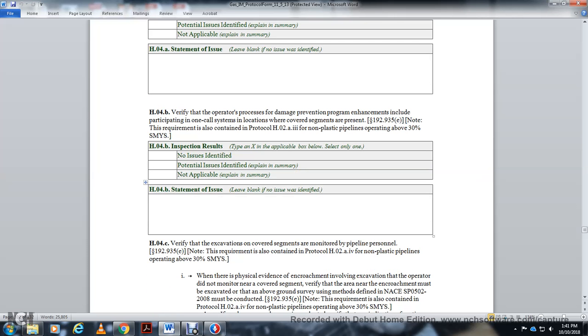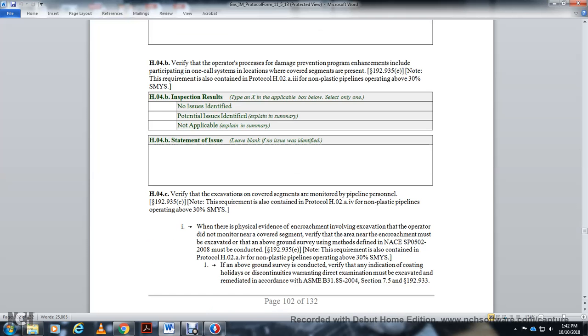HO4C verify the exact excavation covered in the segment amount for the pipeline personnel where there are physical evidence of the encroachment of the excavation, but the operator did not mind for the covered segment. The verify near the encroachment must be excavated, that any of the above ground survey that used the method NACE SP0502-2008 must be conducted.